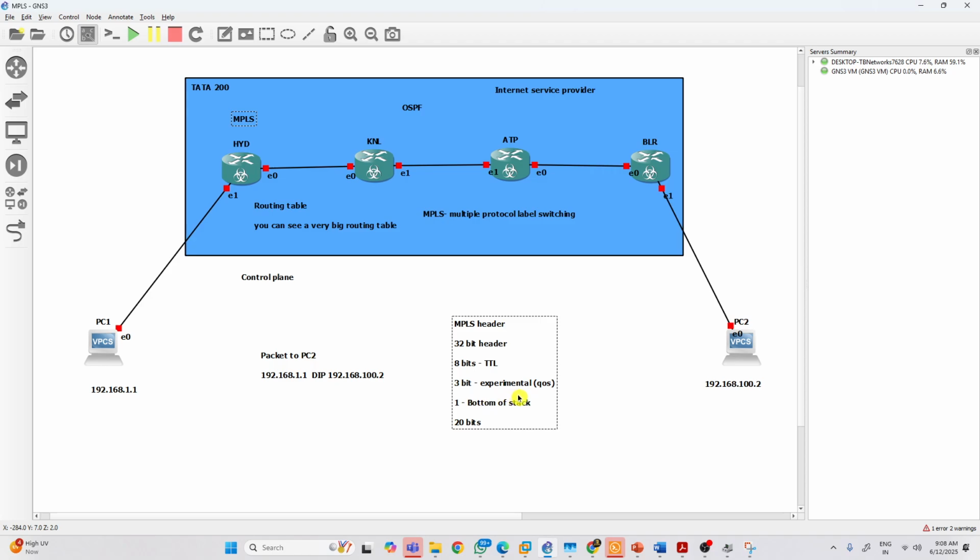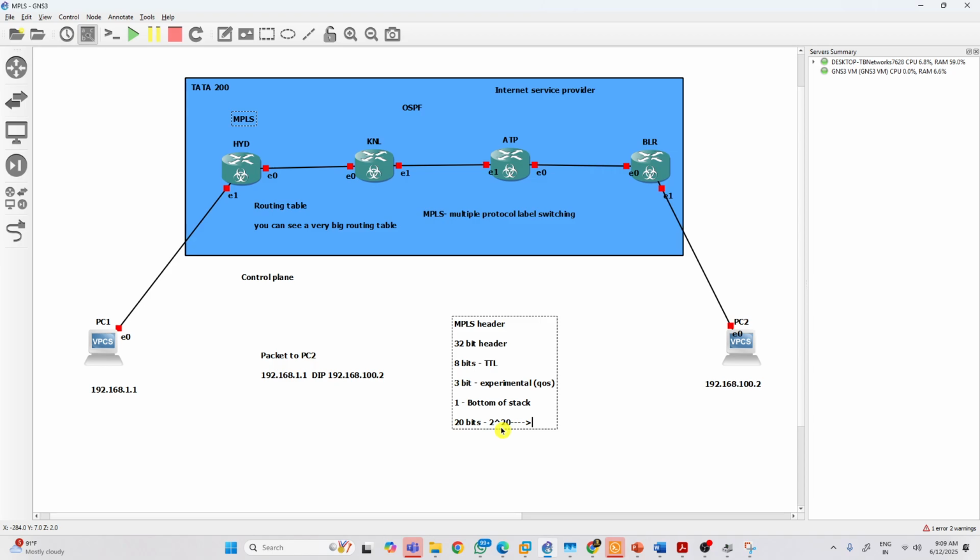So currently forget about all these three. We'll discuss later. Only discuss about 20 bits. 20 bits means 2 power of 20. You know, right? 2 power of 20 in subnetting, you just know, right? So this many labels you need to use. So there's a huge labeling. Okay. Label. What do you mean by label, man?